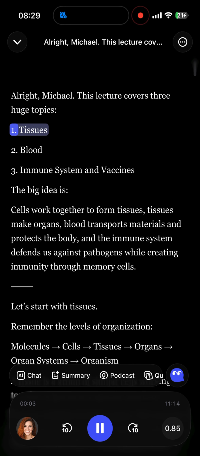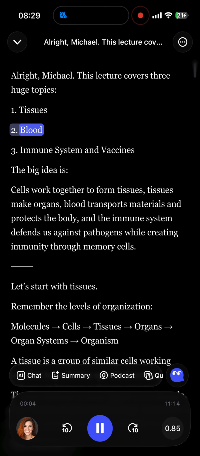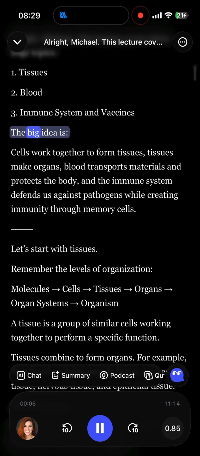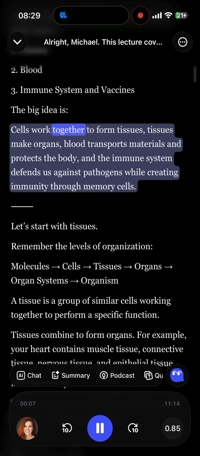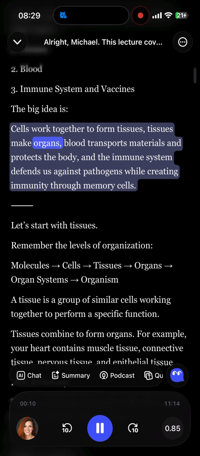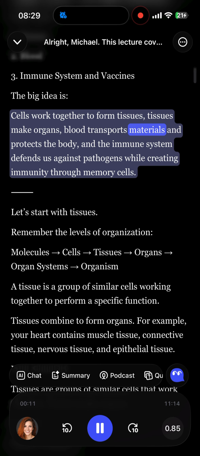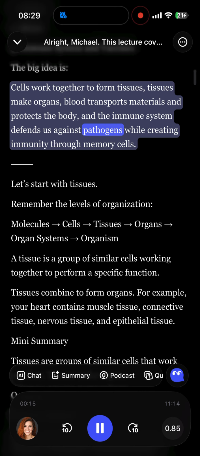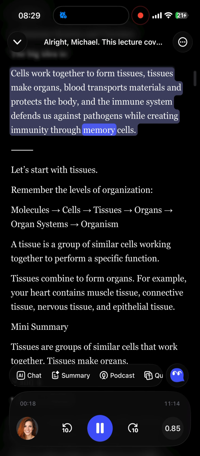Topics: 1. Tissues. 2. Blood. 3. Immune system and vaccines. The big idea is cells work together to form tissues, tissues make organs, blood transports materials and protects the body, and the immune system defends us against pathogens while creating immunity through memory cells.